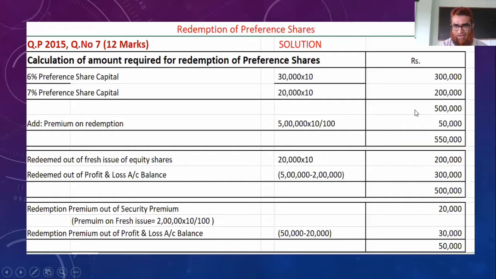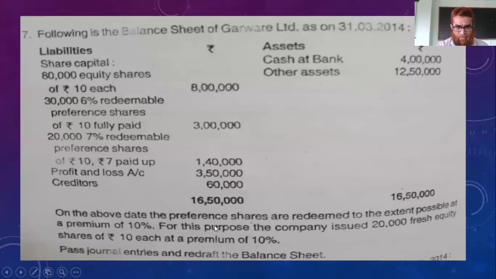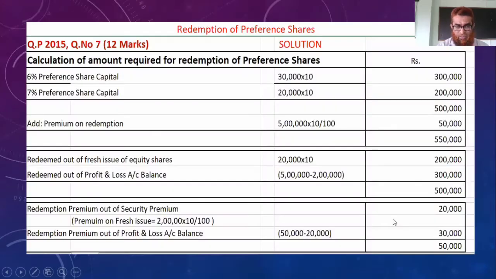First of all, for 5 lakh preference share capital. See here, as given in the problem, the company issued 20,000 equity shares of 10 each at a premium of 10%, means 20,000 into rupees 10. This is redeemed out of the fresh issue of equity shares, 20,000 into 10, 2 lakh rupees.